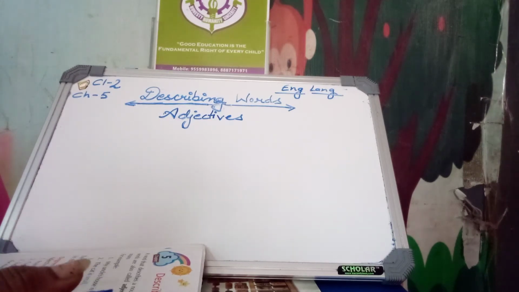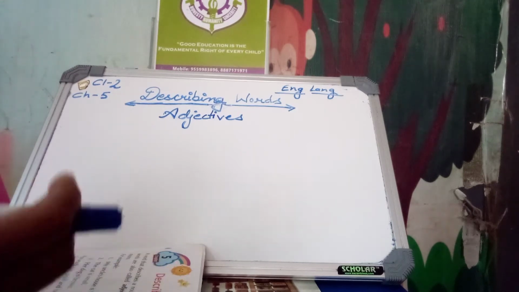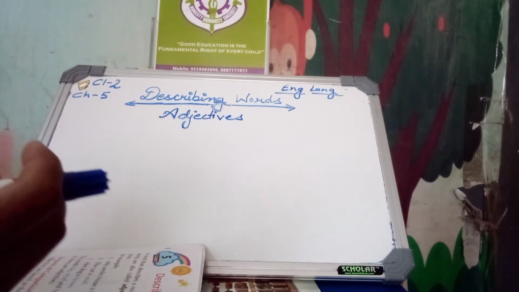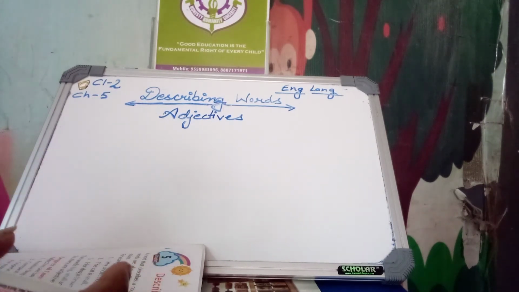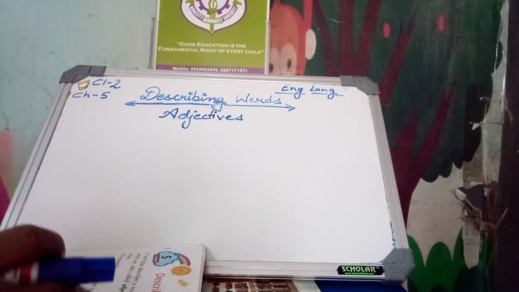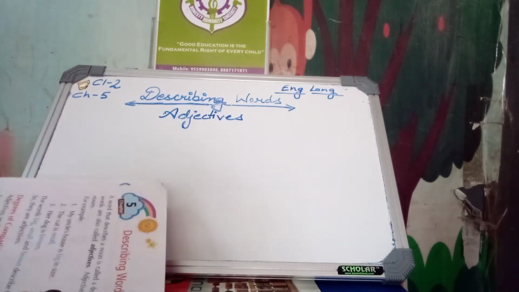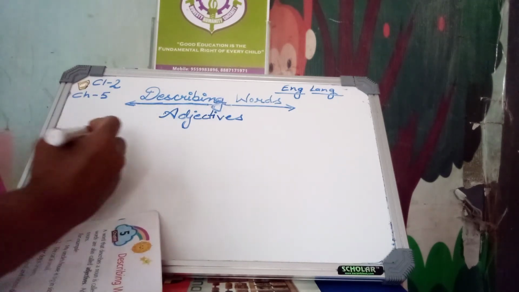Adjectives tell us more about nouns, like the shape of the noun, the size, the color, the age, numbers, how many, what the taste is and how something feels. These are called adjectives. For example, now see in your book, here are some examples for you.